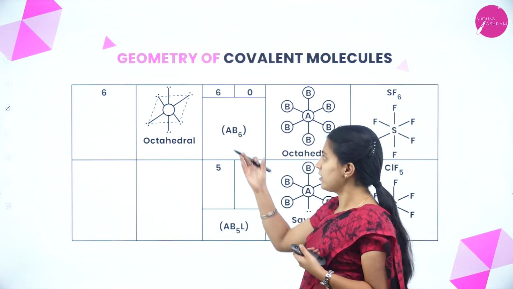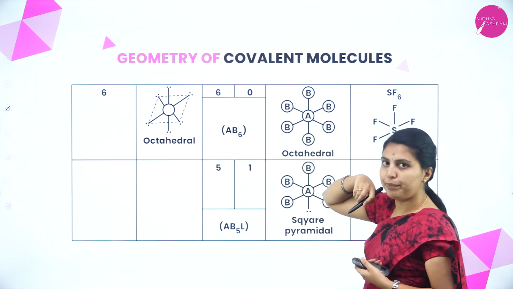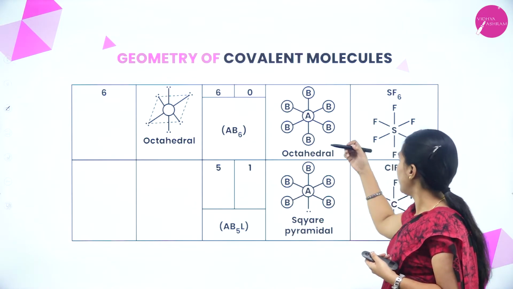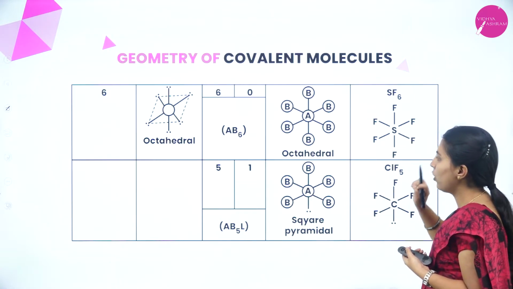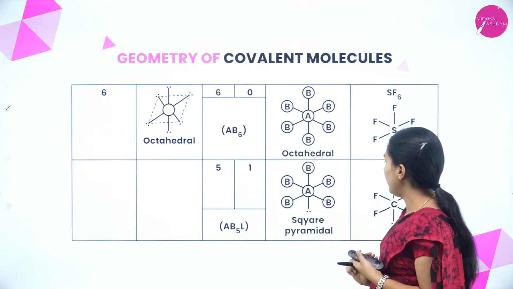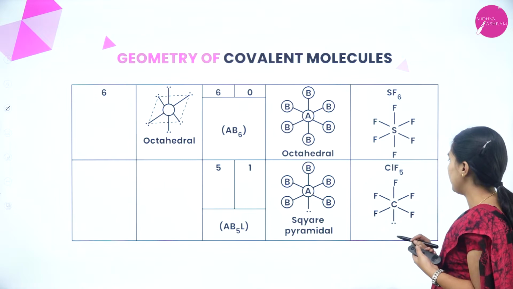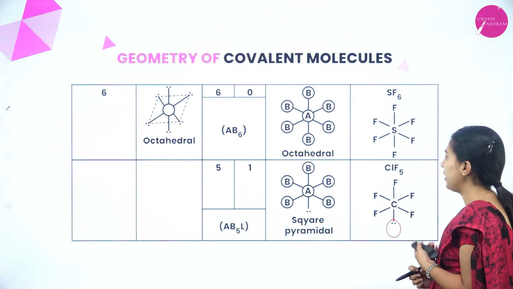Next one, 6 electron pairs are there. Within that, 6 bond pairs and 0 lone pairs. That time it is octahedral. SF6, only bond pairs are present here, no lone pair. That's why octahedral. If 5 bond pairs and 1 lone pair, AB5L, that will be square pyramidal because 1 lone pair will be present and some repulsion will be present.